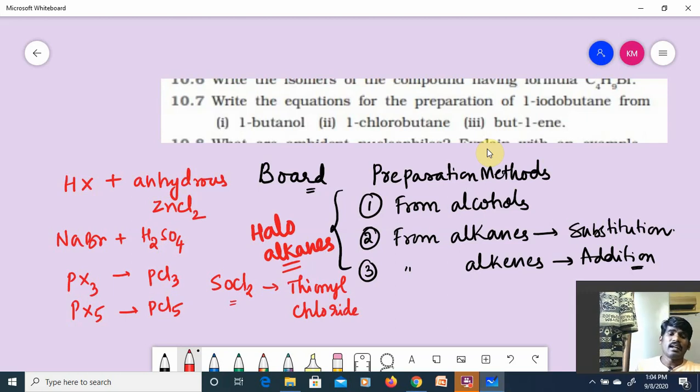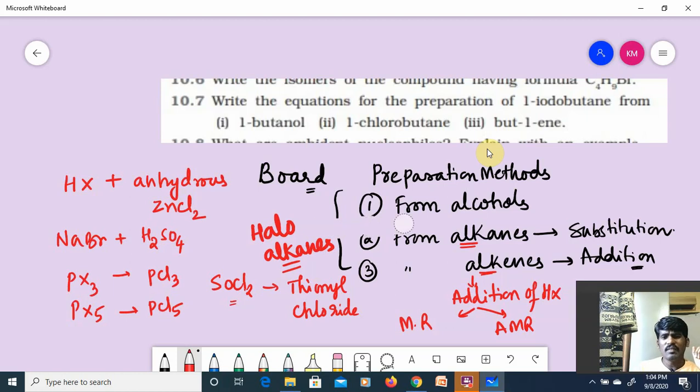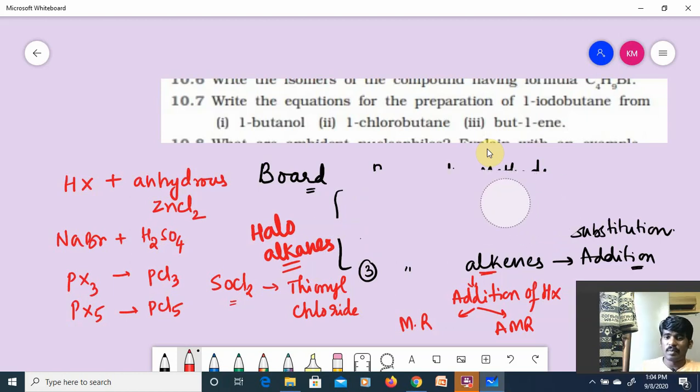This is all from alcohols only. From alkanes, substitution reactions in the presence of sunlight, and from alkenes, addition reactions, that is addition of HX, which follows two rules: Markovnikov's rule and anti-Markovnikov's rule. These are the two rules we followed for addition of HX to alkenes for the preparation of haloalkanes.